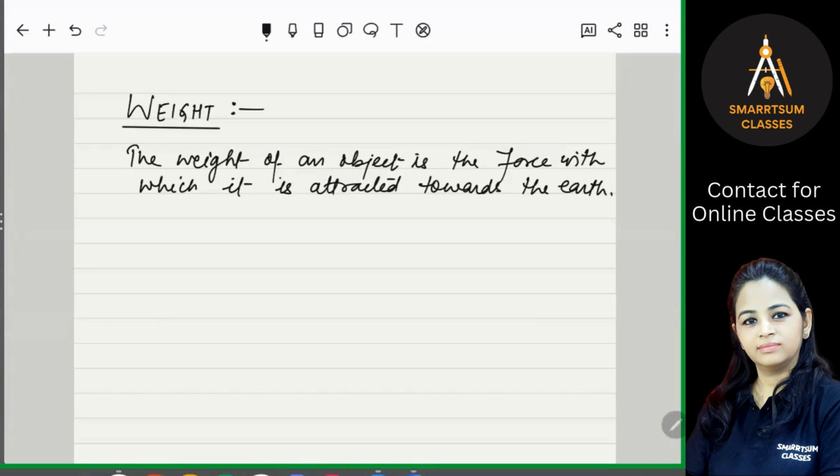So what is weight? Weight is a force. Mass is m, but W is the weight. It is the force by which it is attracted towards the earth.